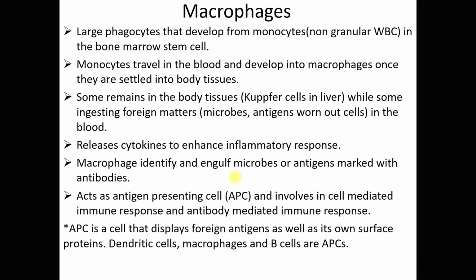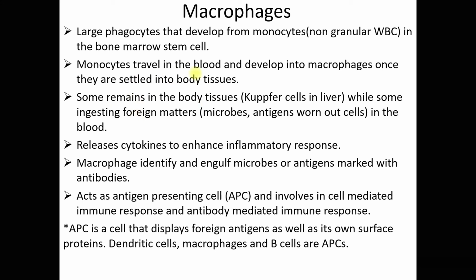Alright, macrophages. Macrophages are large phagocytes that develop from monocytes, the non-granular white blood cells from the bone marrow stem cell. Monocytes travel in the blood and develop into macrophages once they settle into body tissues. So apparently monocytes will travel in your blood, and become macrophages when they have settled in body tissues. Some remain in the body tissues while some ingest foreign matter in the blood.